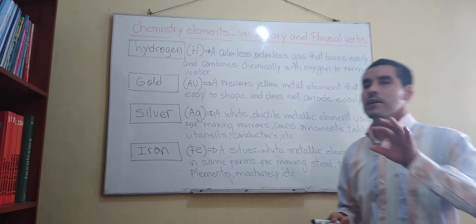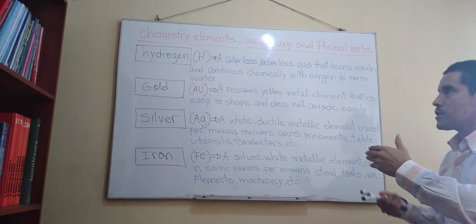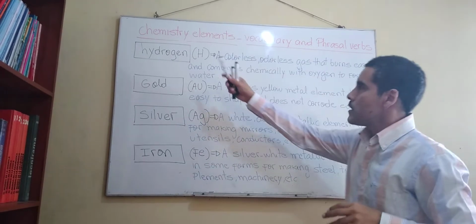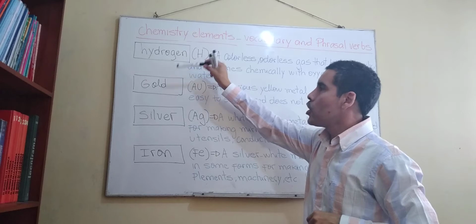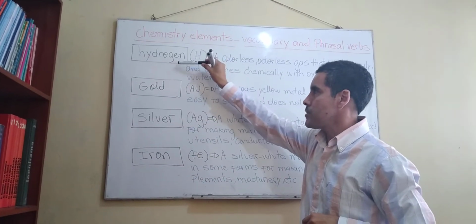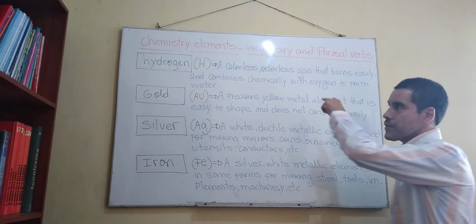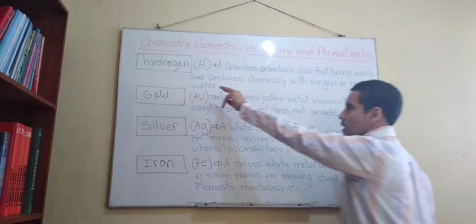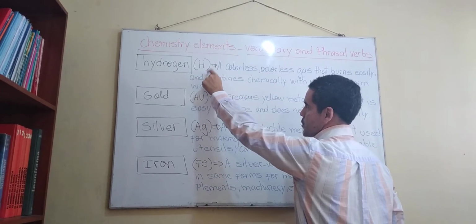Okay, students, well, let's continue with our lesson, right? So now we're going to see the definitions for the next chemistry elements like hydrogen, gold, silver, and iron, right? Hydrogen, gold, silver, and iron. So let's read the definitions of these chemistry elements. Hydrogen, well, the symbol is H, right?